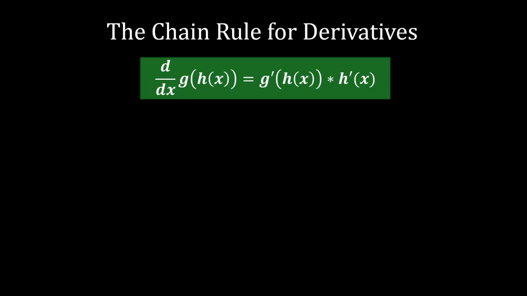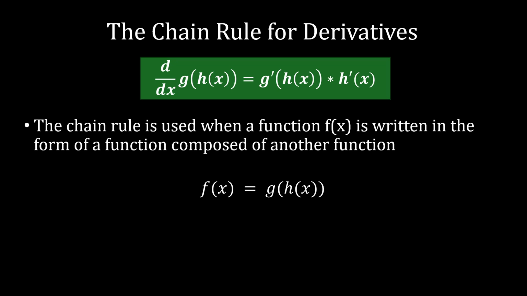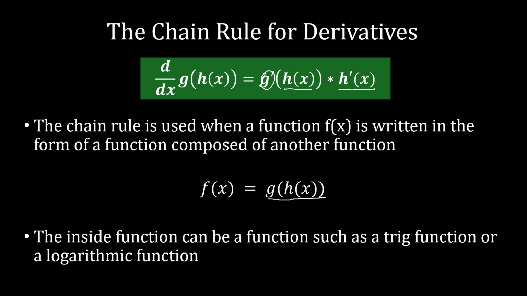So the chain rule says that the derivative of g of h of x, so the composition of functions, is going to be g prime of h of x times h prime of x. So we use the chain rule when a function f of x is written in the form of a function composed of another function. Again, we have that form f of x as g of h of x. And again, when we set its derivative, we see the derivative of the outside function still composed with the inside function times the derivative of that inside function. So the inside function can be a function such as a trig function or a logarithmic function.